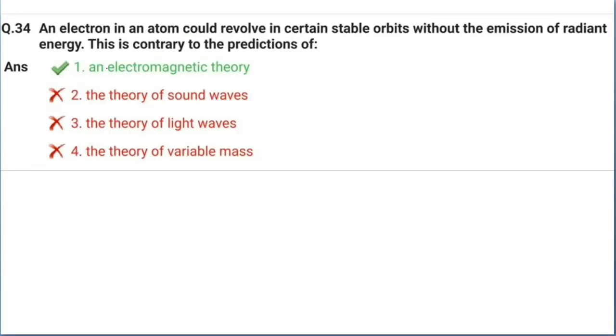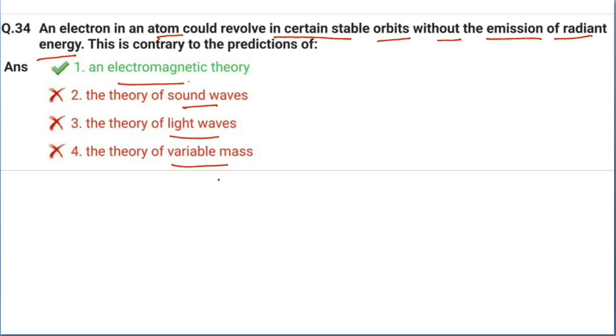Now question number 34. An electron in an atom could revolve in certain stable orbits without the emission of radiant energy. This is contrary to the predictions of. The options are electromagnetic theory, theory of sound wave, theory of light wave, theory of variable mass.